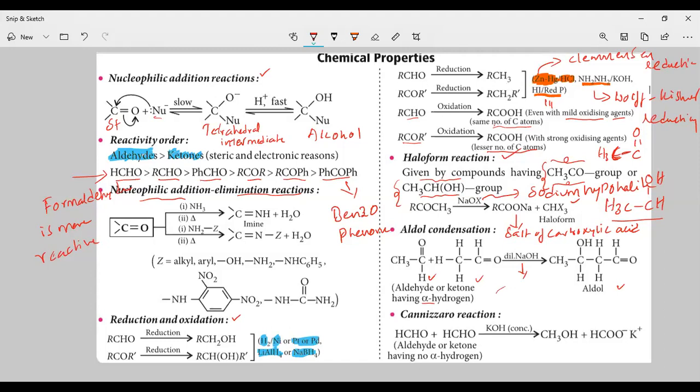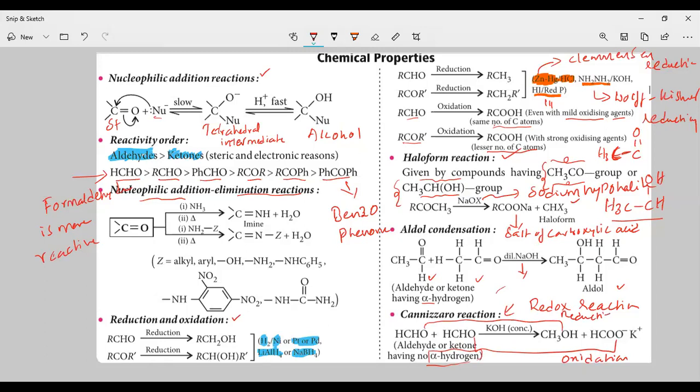Okay. Cannizzaro reaction. The Cannizzaro reaction is a reaction which an aldehyde with no alpha hydrogen will undergo. We call this Cannizzaro reaction a redox reaction. Why? Because here one aldehyde will undergo reduction, and the other aldehyde will undergo oxidation. Right. So this is about the chemical properties.